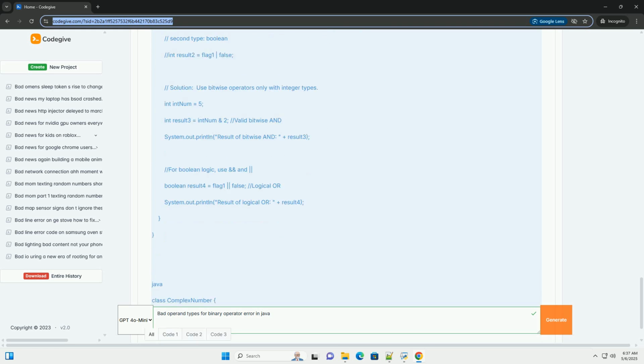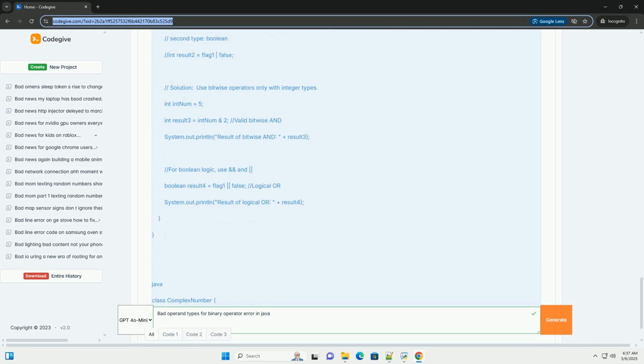General best practices to avoid bad operand types errors. Be explicit with type conversions. Don't rely on implicit type conversions if there's a chance of ambiguity or unintended behavior. Use explicit casts or conversion methods, Integer.parseInt, Double.valueOf, etc., to ensure you're working with the correct data types. Understand the data types of your variables. Keep track of the data types of your variables and expressions as you write your code. This will help you avoid mixing incompatible types in operations.